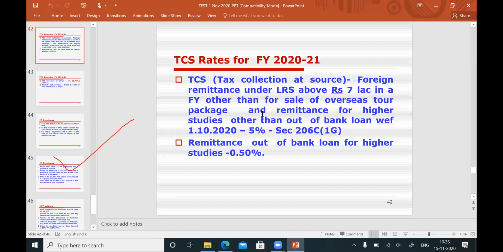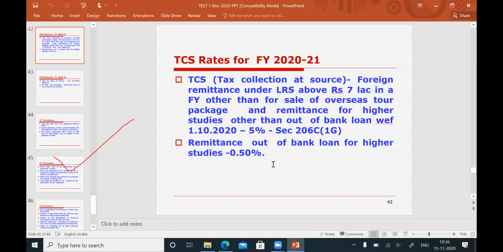So there is a TCS on remittance for higher studies other than for bank loan. With effect from 1/10/20, it is 5%. If a foreign outward remittance is made for above 7 lakhs, either for education purpose or any other purpose, the TCS banks have to collect is 5%. This is as per section 206C(1G).